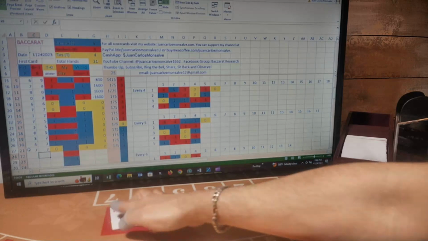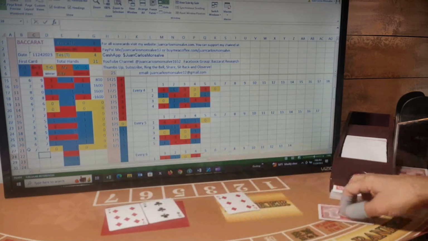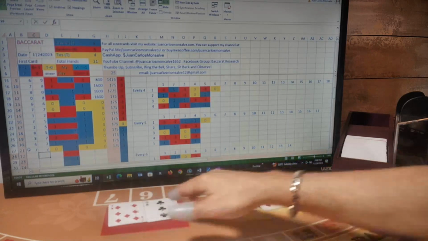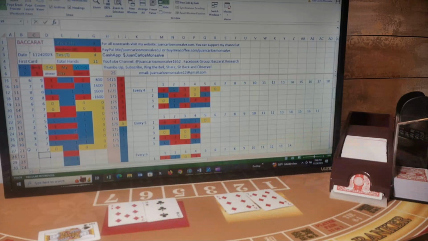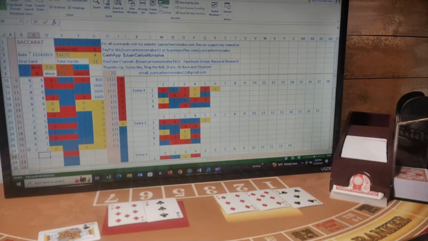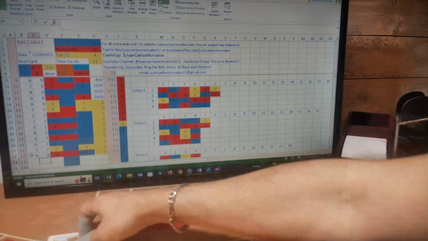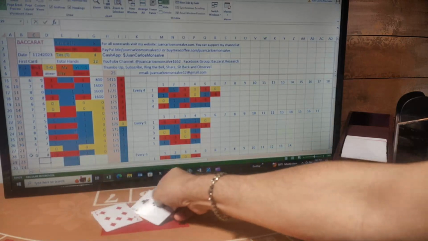Next hand, first card player, banker, player, banker. Player has a 0 and gets a third card. The third card is a 0. And the banker has a 3 and gets a third card. The third card is a 5 for a total of 8. So 0 player, 8 banker, and that was a banker hand. I was betting banker, so I won another hand.